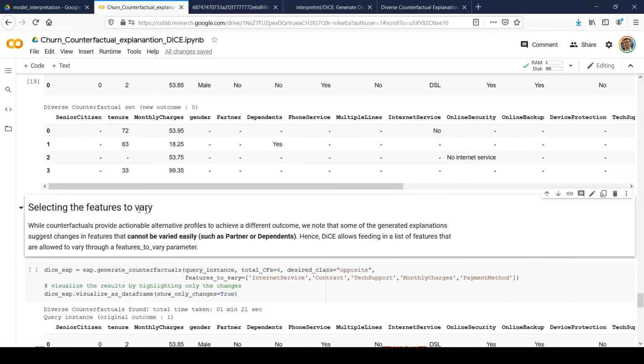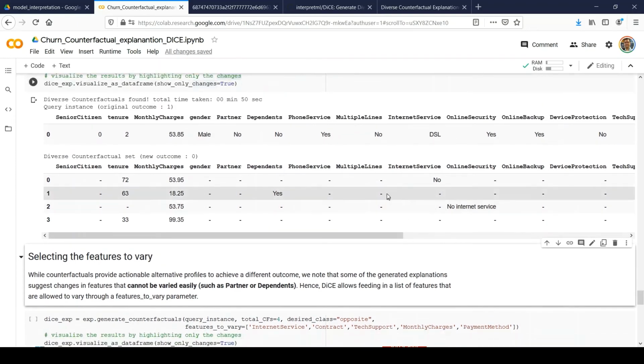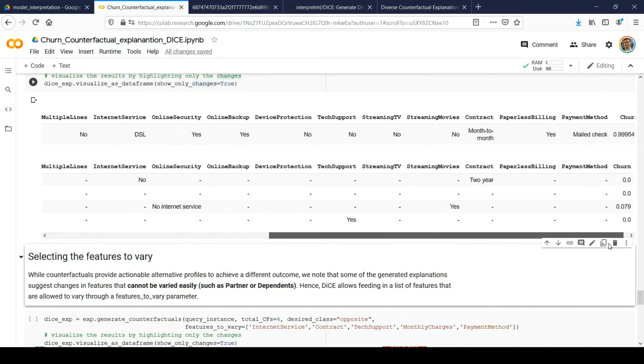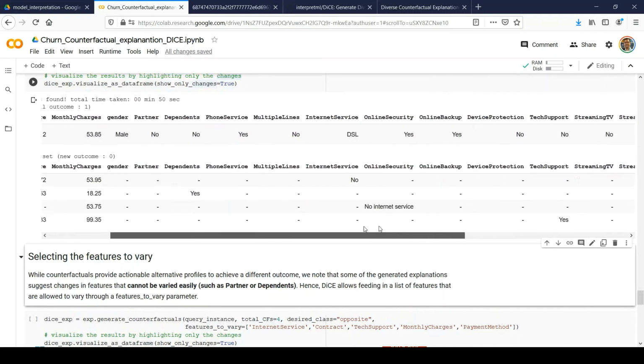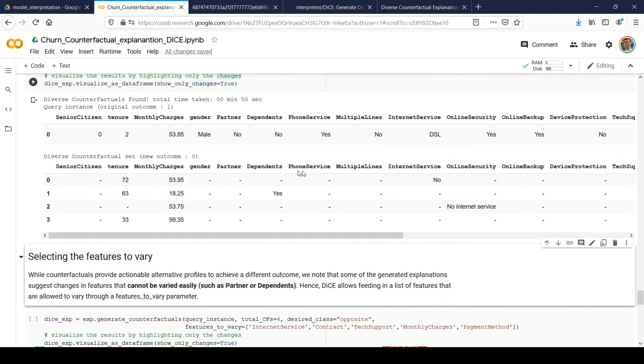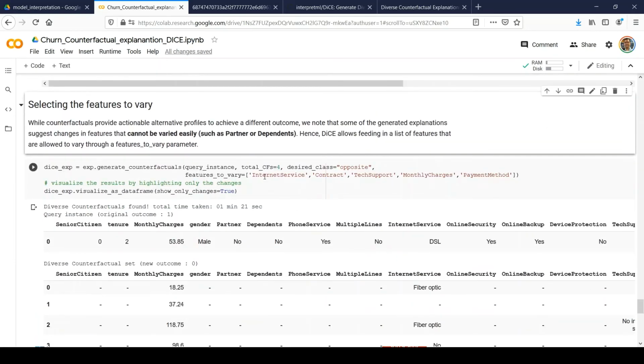We'll only select a few features which will vary, right? In this example, we have 26 fields and I don't want to modify all of them. I would like to focus only on these fields, which are internet service, contract, tech support, monthly charges and payment method.